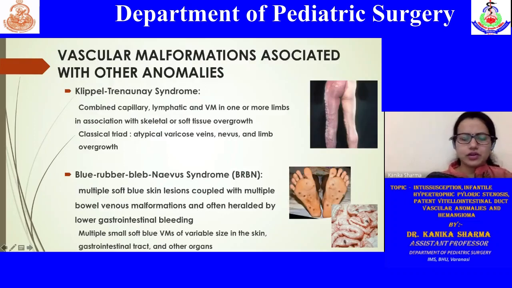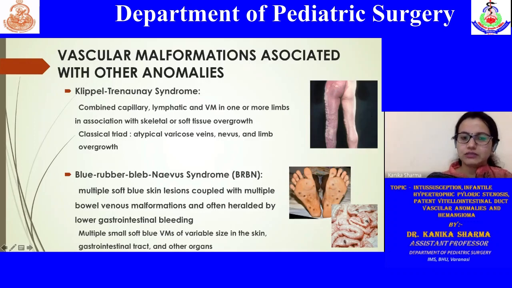There are numerous named anomalies or entities when it comes to vascular malformation. I've just kept it to two which are more common, Klippel-Trenaunay syndrome and blue rubber bleb nevus syndrome. These are usually combination entities.